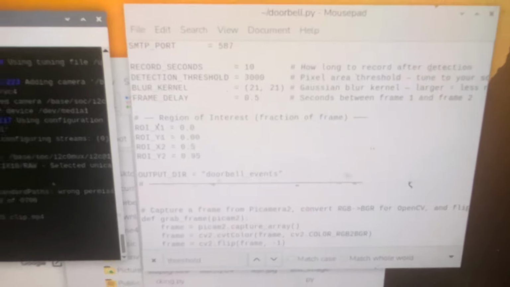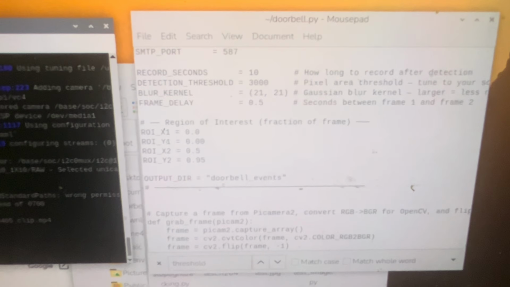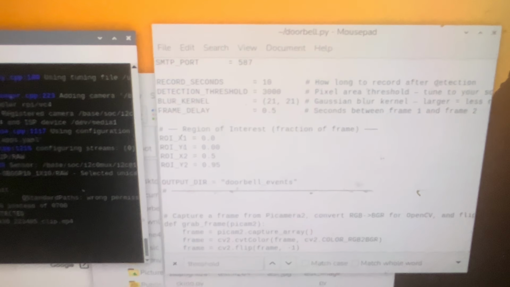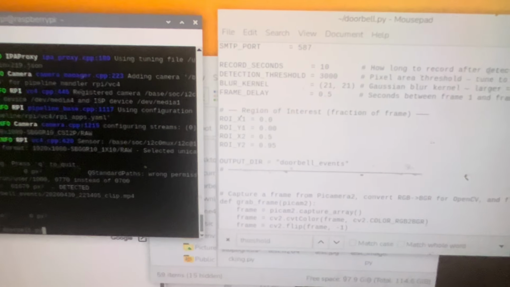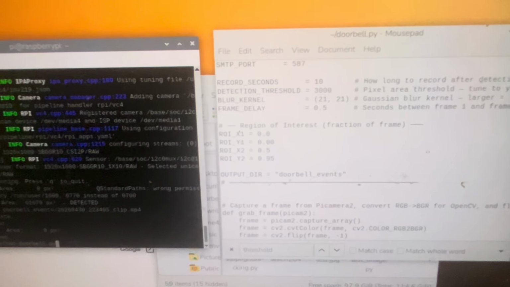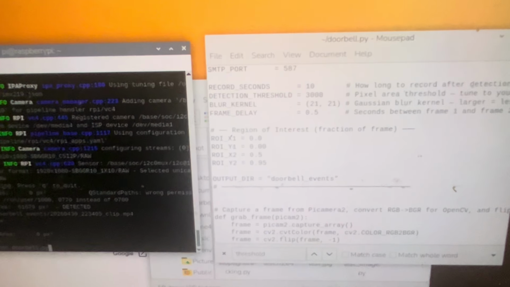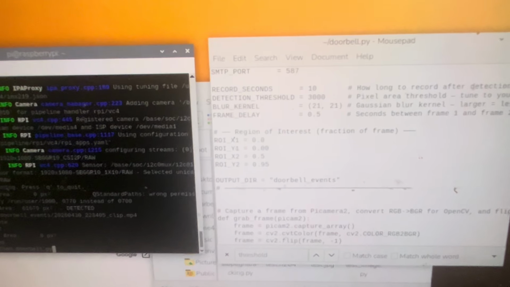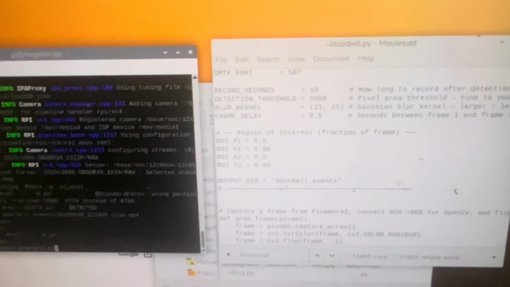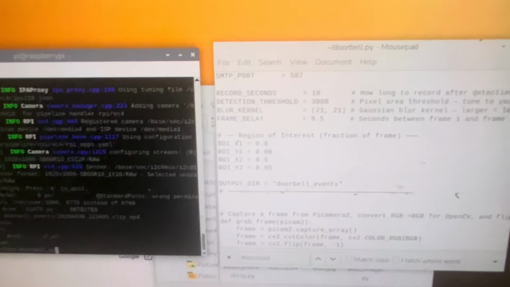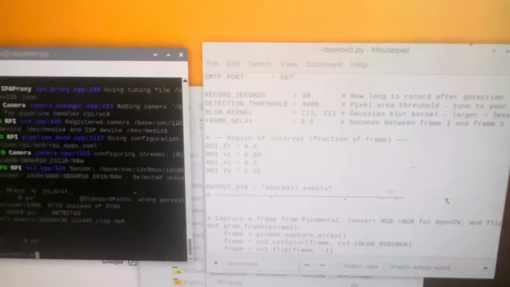I smoothed out the kernel to about 21 by 21, just so that there isn't a whole lot of noise that pops up. And then for the motion delay, I chose about 0.5 seconds so that something can't entirely move past the camera too fast, but doesn't go off so quickly to the point where it is kind of redundant.